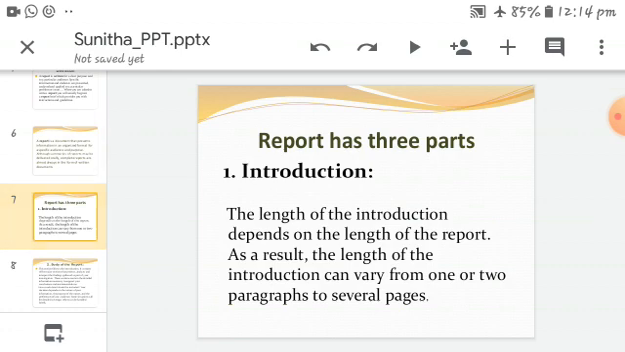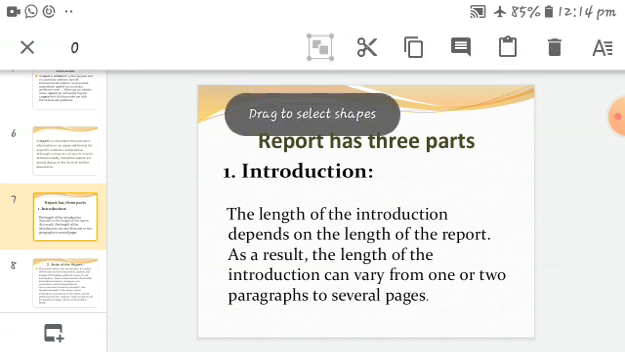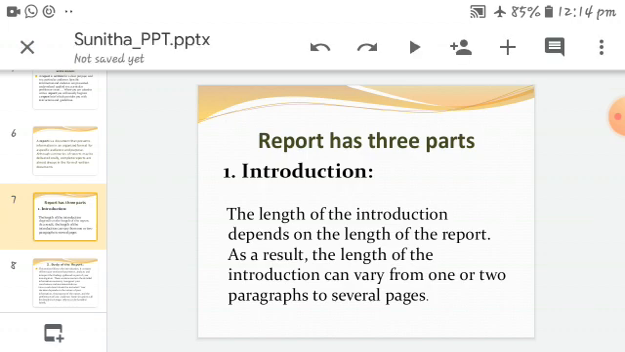And the parts: a report has 3 parts. Just now I explained to you, a report has 3 parts: introduction, body of the report, and conclusion. These are the parts of the report. Before explaining in the slides, I will give some brief about the introduction, the body of the report, and the conclusion. Here you can listen to me.